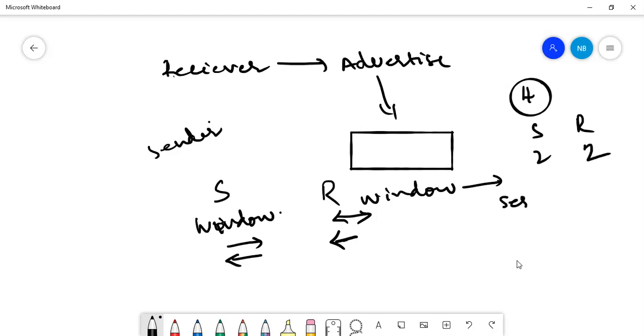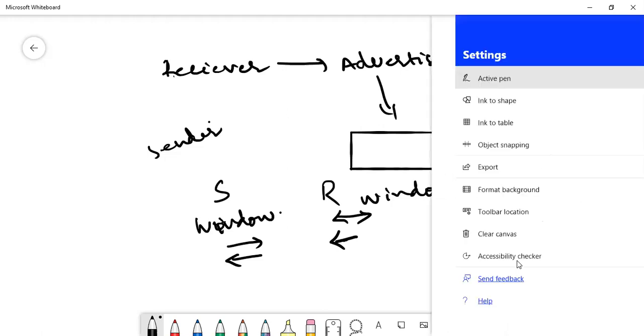So sender window and receiver window. Similarly, the receiver will have a receiver window as well as a sender window, because it has to send acknowledgements also. So totally 4 windows are there.